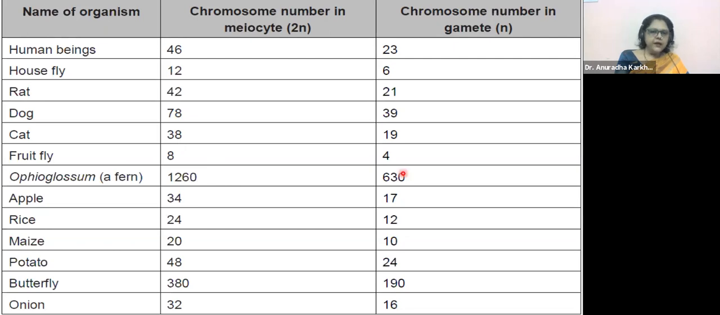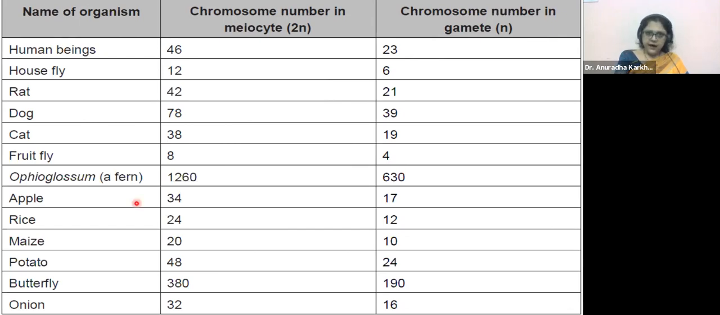Fruit fly 8 chromosomes, 4 in the gametes. Fruit fly, you know, right? The small black colored flies that keep hovering over bananas. If you have got ripe bananas at your house now, or even other fruits also, the small black colored flies will be always sitting around it. Those are the fruit flies, also called Drosophila.